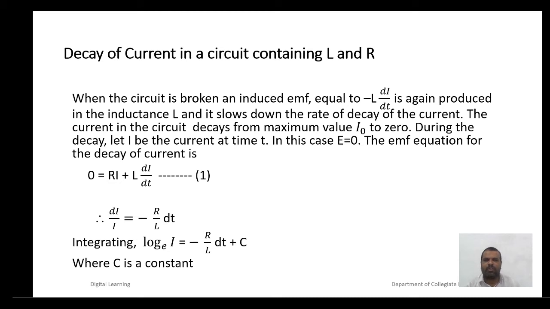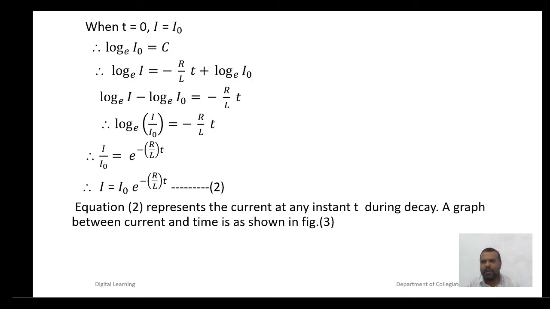The EMF equation for the decay of current is 0 is equal to R into I plus L into di by dt. Call this equation number 1. di by I is equal to minus R by L into dt. Integrating, log I to the base e is equal to minus R by L into t plus C, where C is a constant of integration. When t is equal to 0, I is equal to I0. Therefore, log I0 to the base e is equal to C.